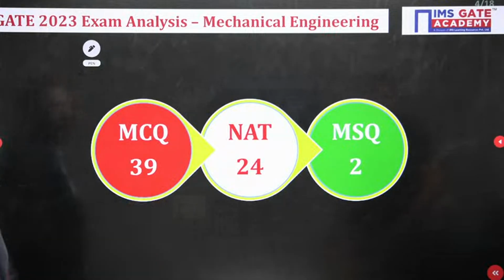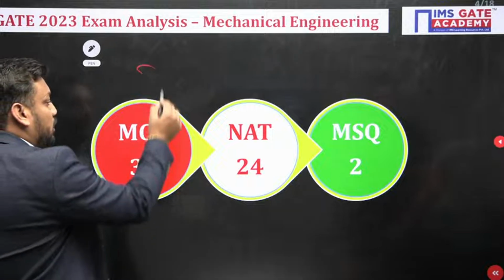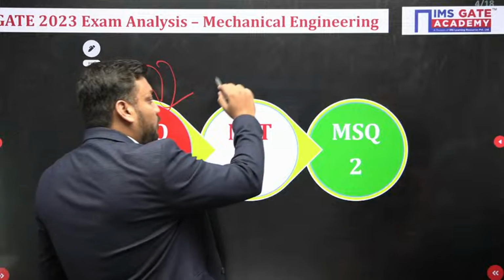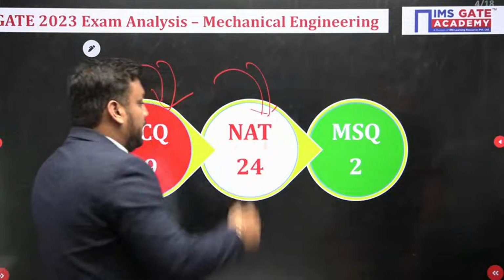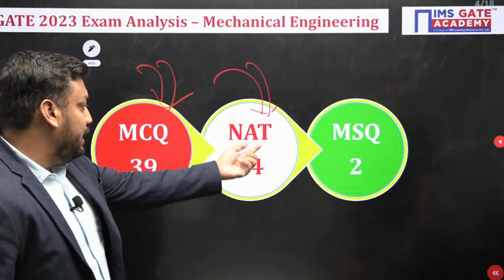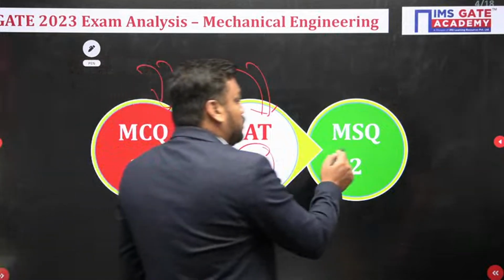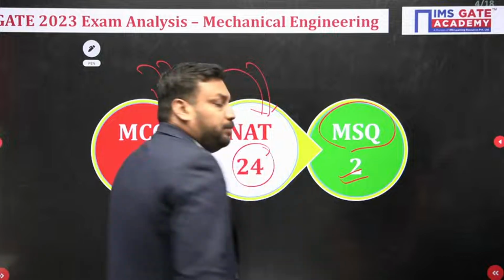Yes sir. Okay, so this year, the total number of MCQs is 39 out of 65. The total number of numerical answer type questions, NAT, is 24. And multiple select questions, MSQ, we have 2.